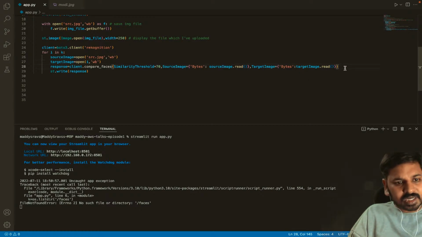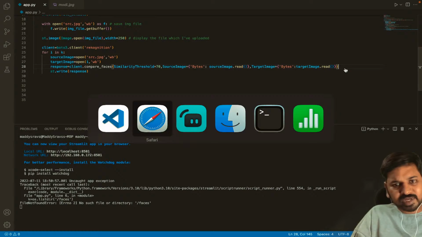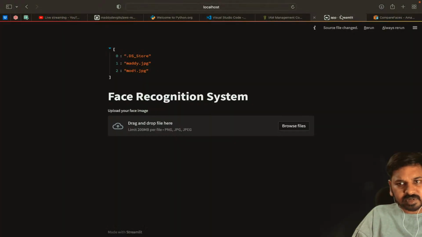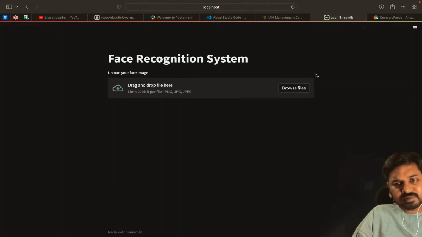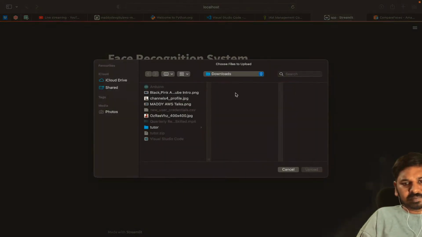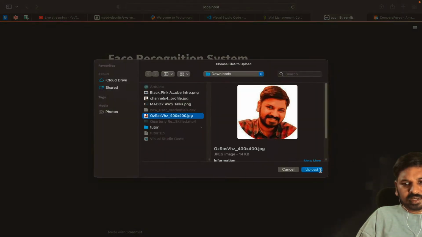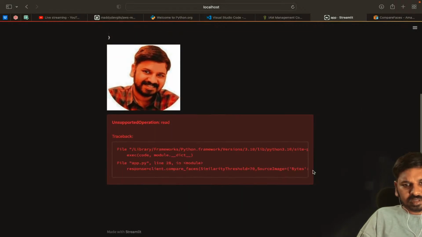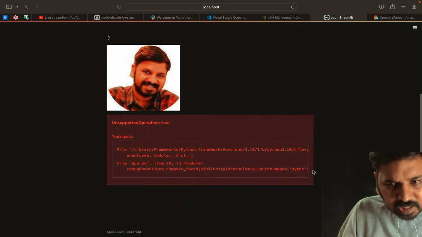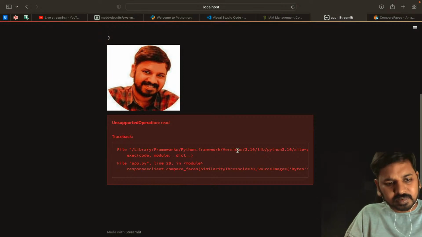Let me run up to here. This is not the final program, but we can run up to here to see what is printing out. I'll browse the file, upload my image first, and click on upload. It is saying read unsupported operation.